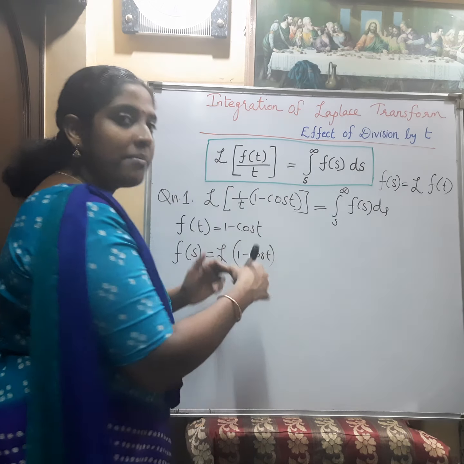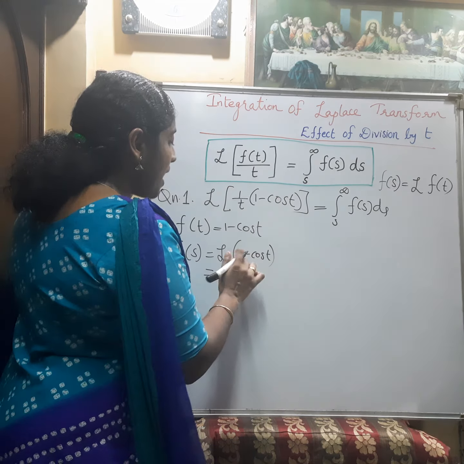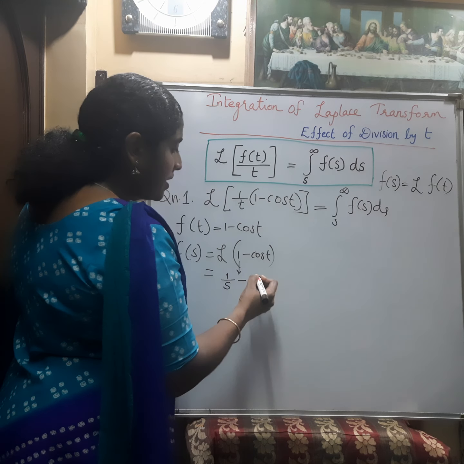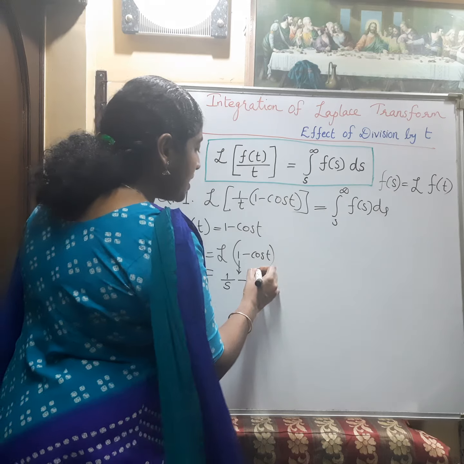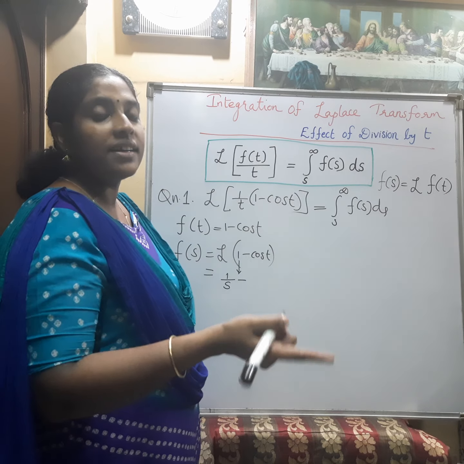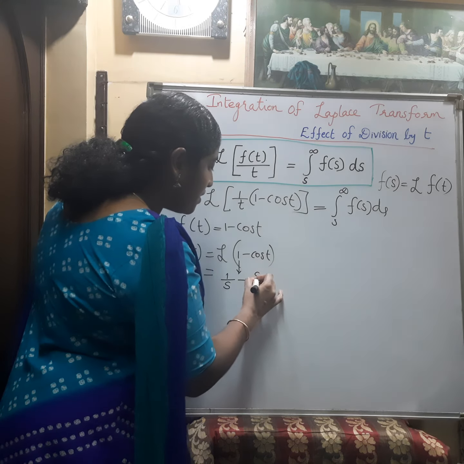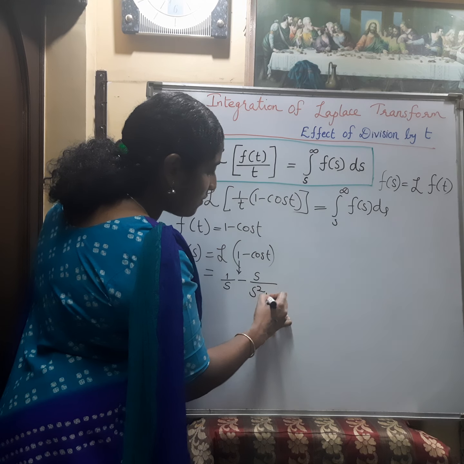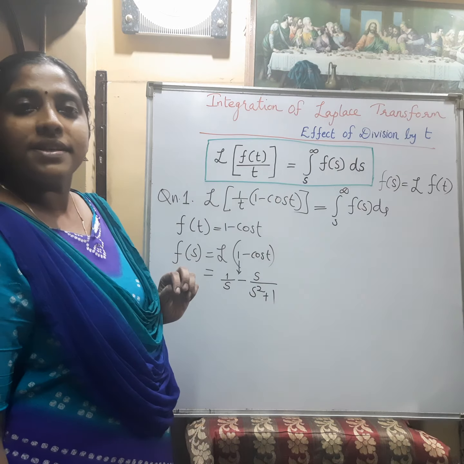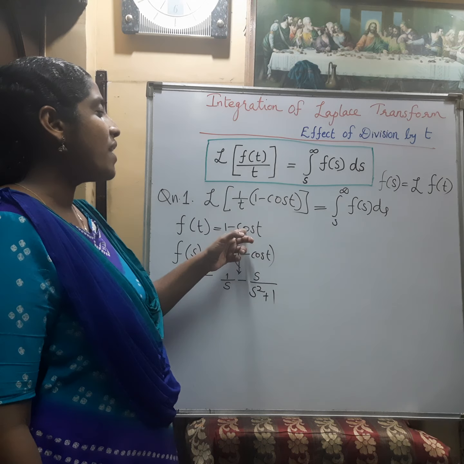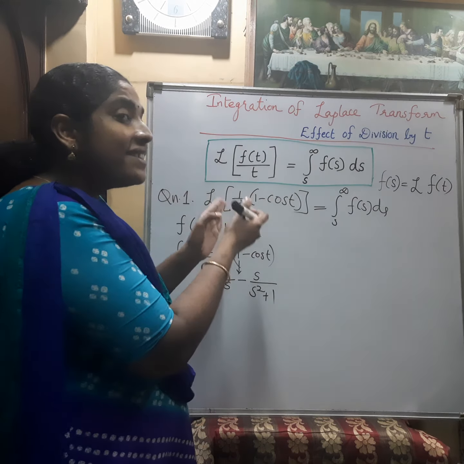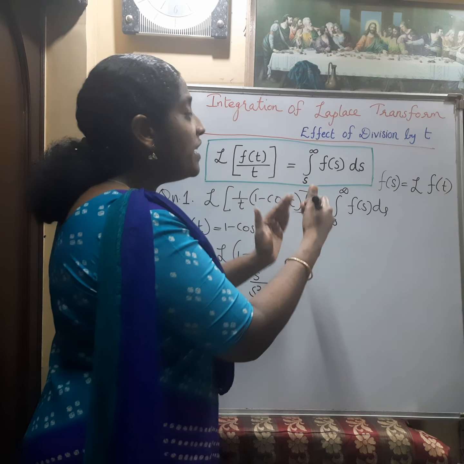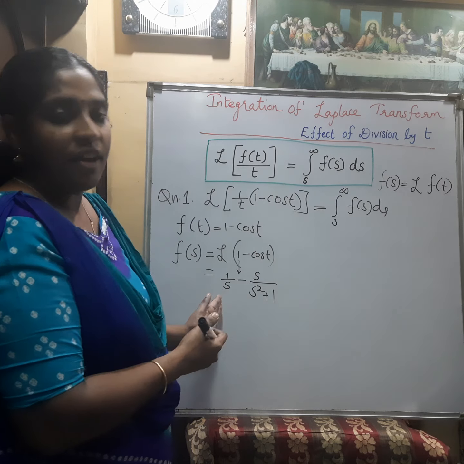What is the Laplace transform of 1 minus cos t? Laplace transform of 1 minus Laplace transform of cos t. Laplace transform of 1 is 1 by s, minus the Laplace transform of cos at, which is s divided by s square plus a square. A is 1, so it will be s by s square plus 1. So that is the Laplace transform of 1 minus cos t. In order to find the Laplace transform of that function divided by t, we have to integrate this F of s.